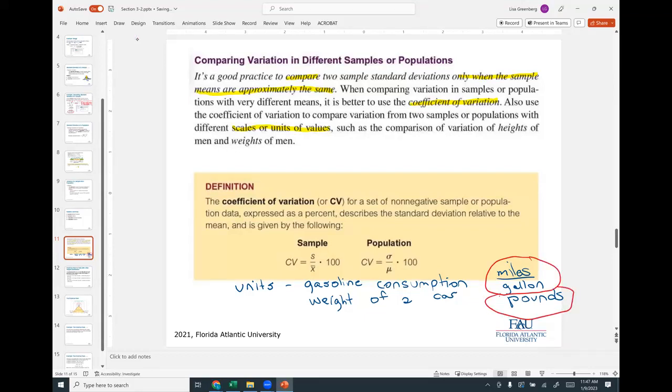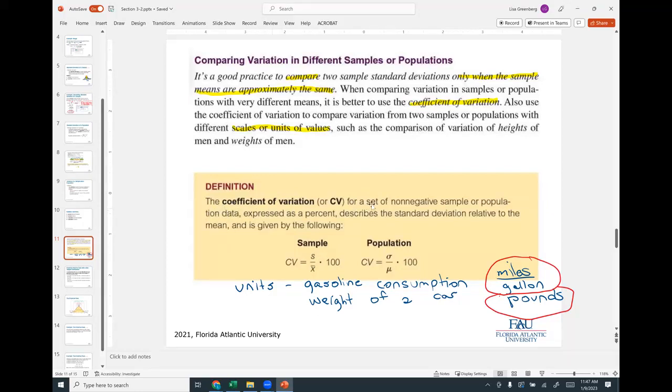If we're going to compare things that have different scales or units of measure, then we would again be more likely to use this coefficient of variation. Oh, I guess they give us, such as a comparison of variation of heights of men with heights of women. Again, they're going to be different, even though they have the same units.